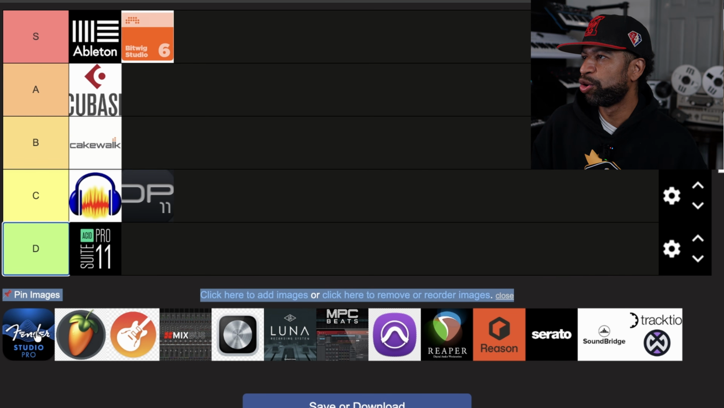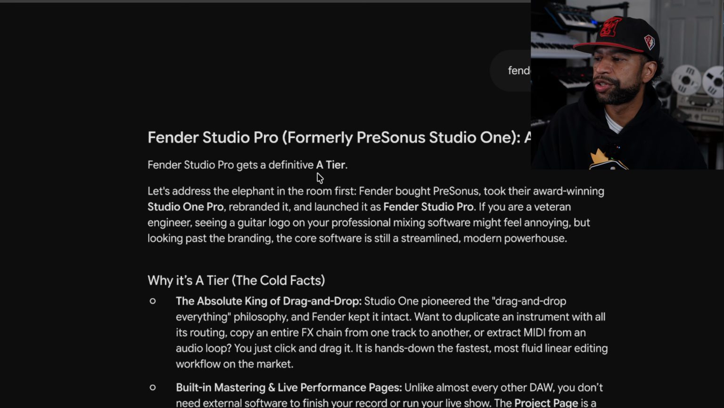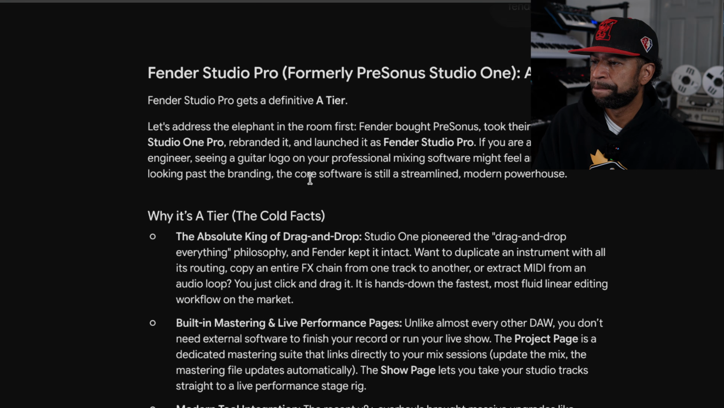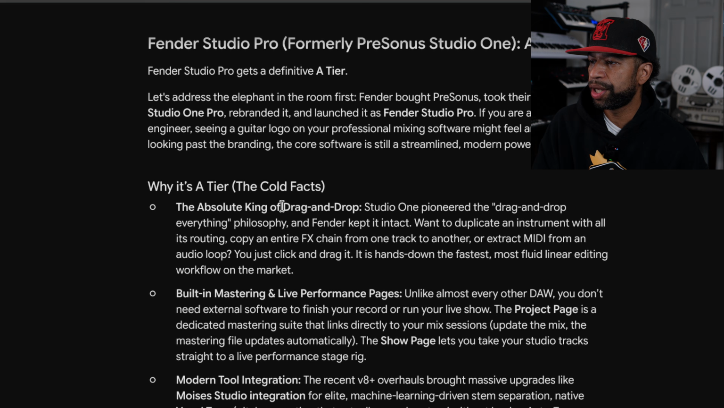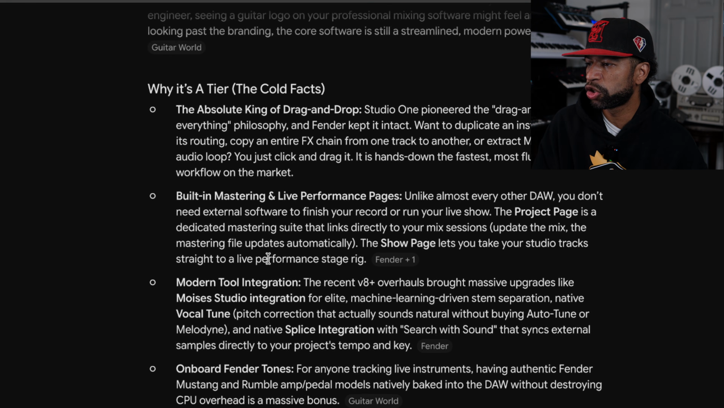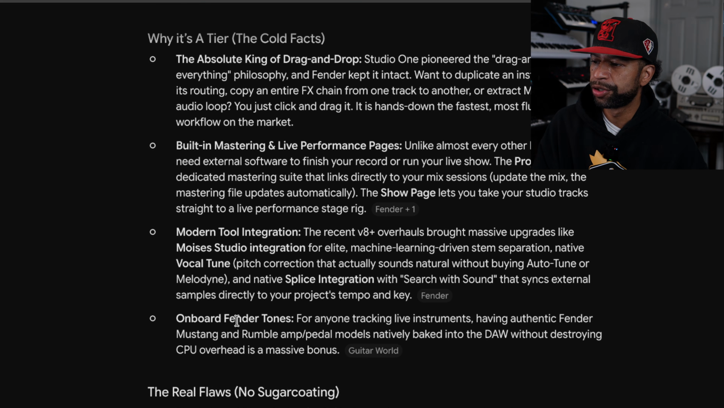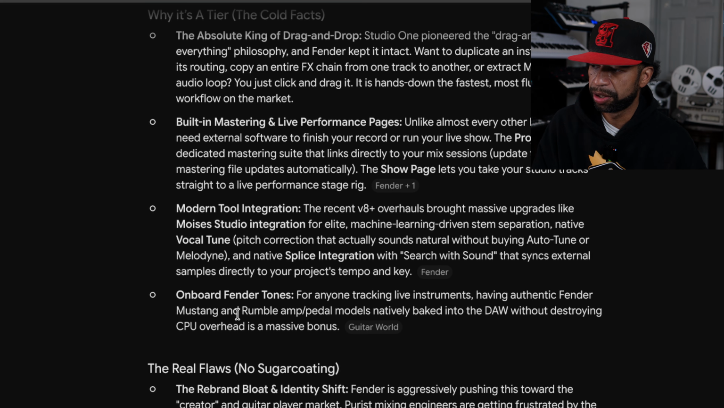Fender Studio Pro. Let's see what they say about Fender Studio Pro. So Fender Studio is going to get an A tier. They say it's the absolute king of drag and drop, built-in mastering and live performance pages. Also helps with modern tool integration and onboard Fender tones. That is definitely a clutch one right there, those Fender tones.